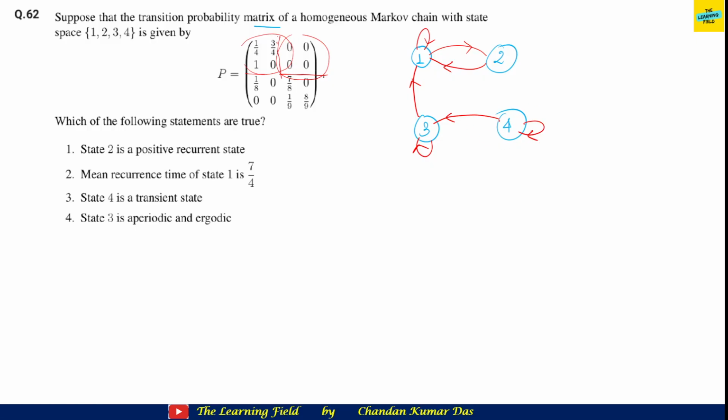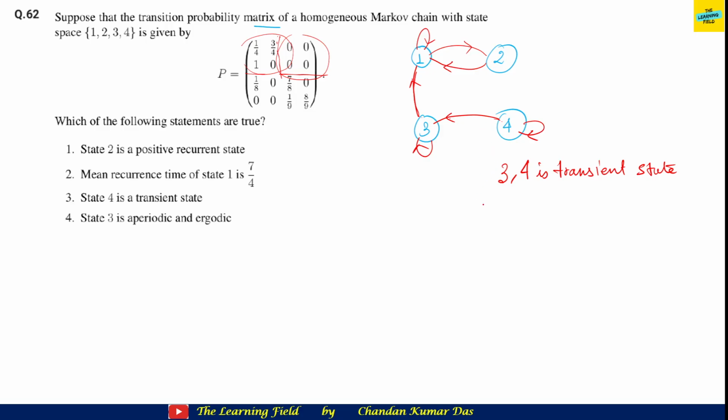See, if you go outside from state 4, then you cannot revert back to state 4. That means 4 is a transient state. Similarly, if you go from state 3 to 1, then you can never get back to 4. That means 3 is also a transient state.